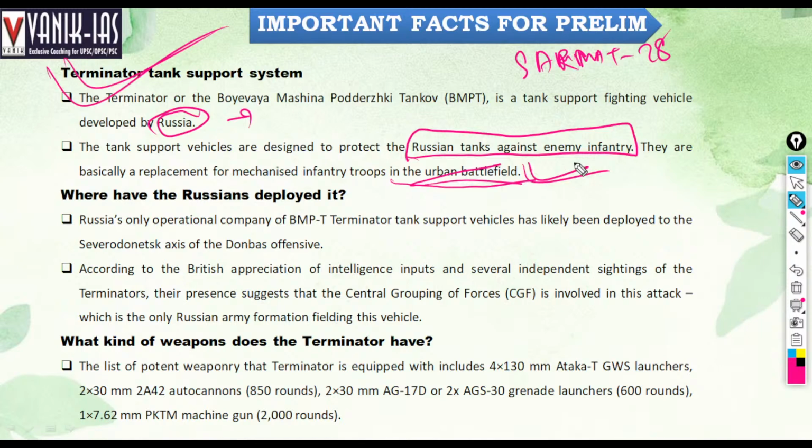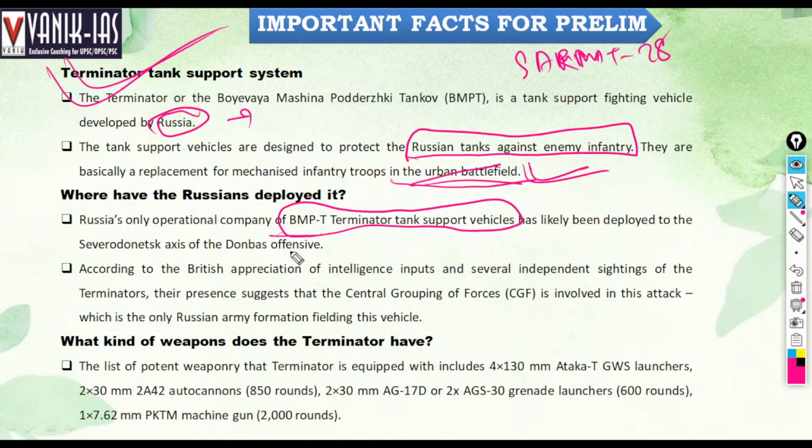Where have the Russians deployed it? Russia's only operational company of BMPT Terminator tank support vehicles has likely been deployed to the Severodonetsk axis of the Donbass offensive.